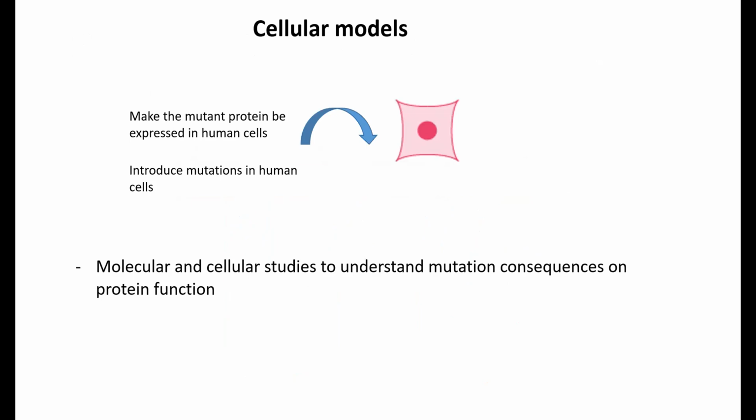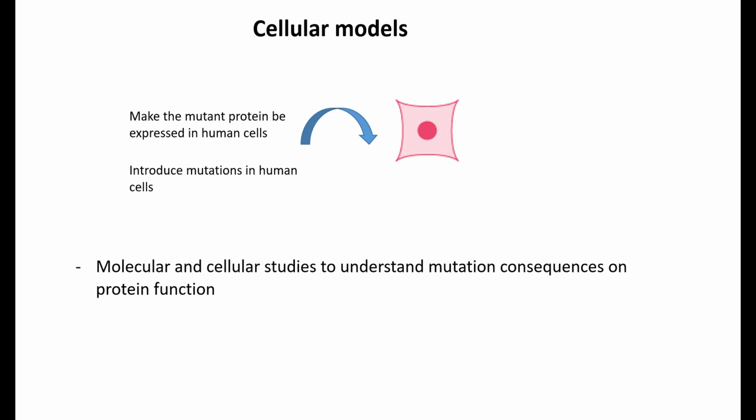Okay, so how do we want to further analyze the molecular mechanisms? Something that I'm going to say again. We said just a few words about the models we can use to try to study the effect of mutation. So there are the cellular models on one side and the animal models on the other side. And so we will have some examples of both, of course, what we can do with cellular models and what we can do with animal models.